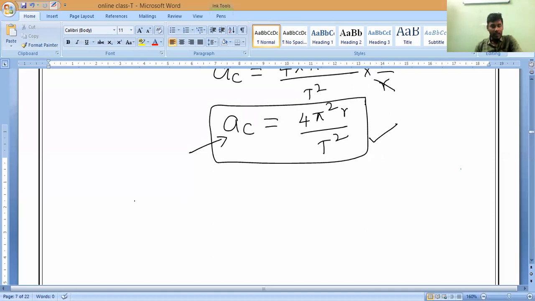Same way I am saying centripetal force. Please remember, what is the CF? AC means centripetal acceleration, not CF.